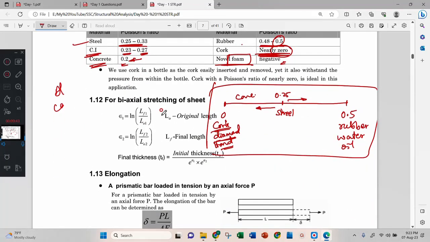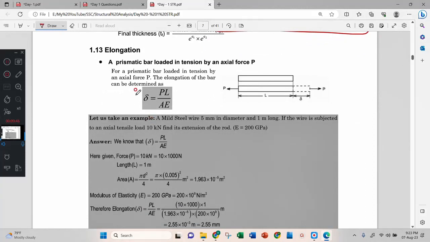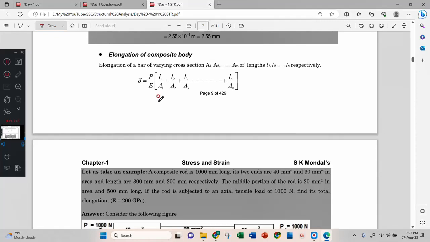This biaxial stretching is not required. This we already studied, that is, stress is directly proportional to strain, that is, Young's modulus into strain. Then strain is delta L by L, and this is E, this is P by A. From this, if you get the delta L value, that is PL by AE. That is the formula, PL by AE. Elongation of composite bodies, these in paper 2 we will consider.